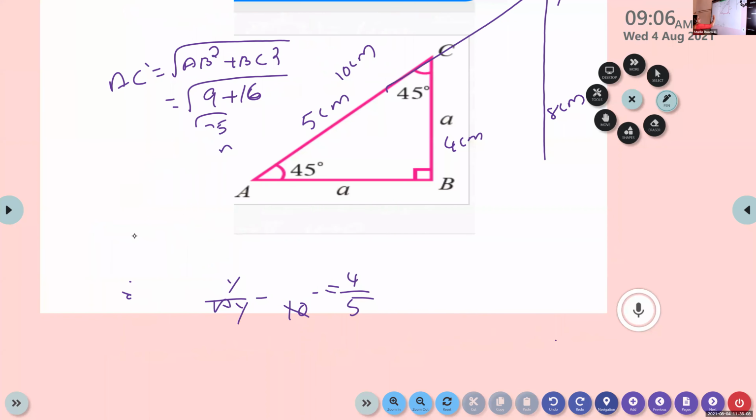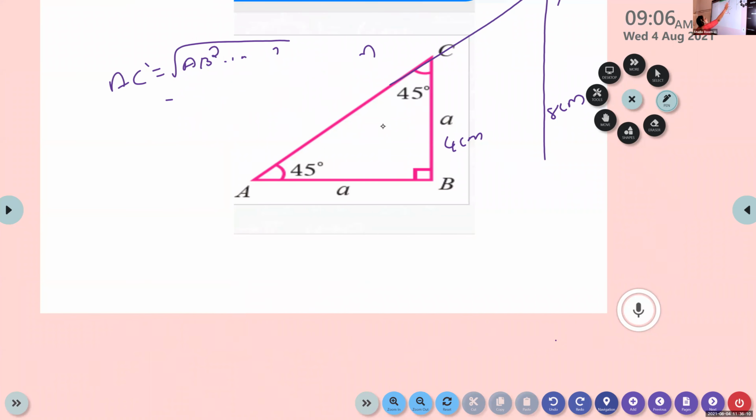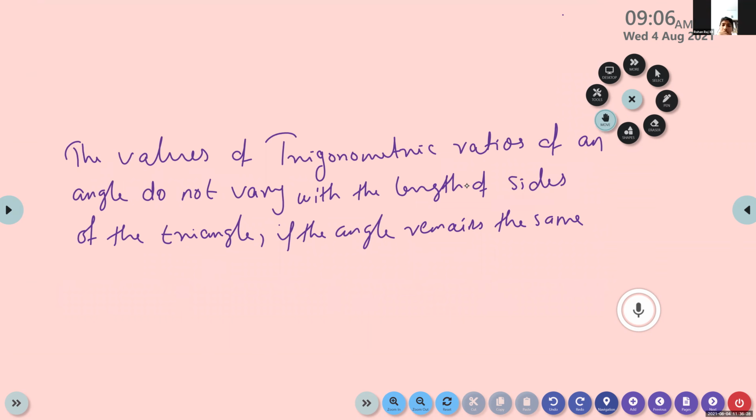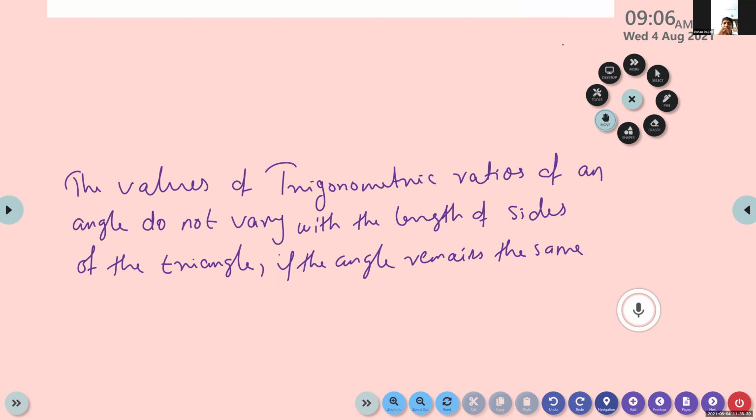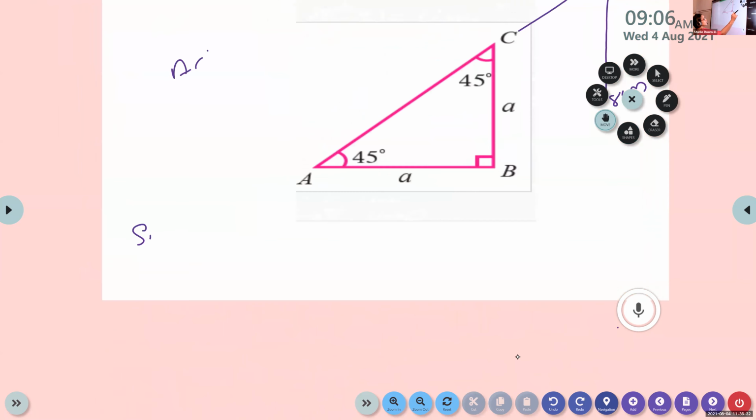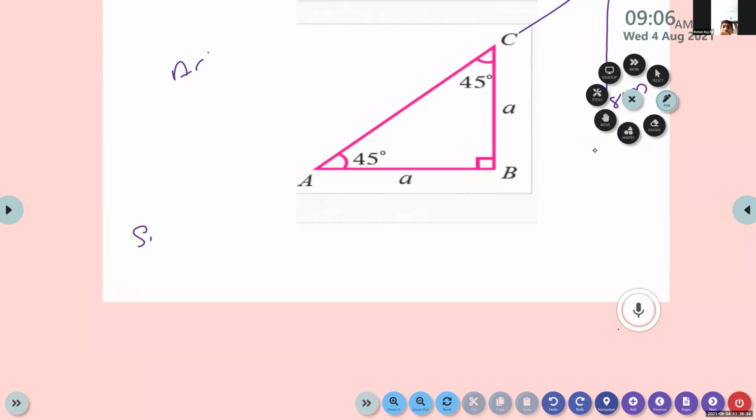Listen to the board. See, we know that sine theta equal to... All this you listen carefully, because very minute things can also be asked as multiple choice questions.